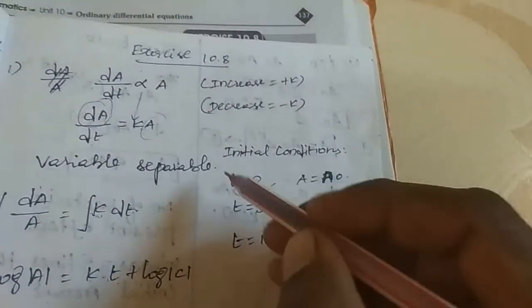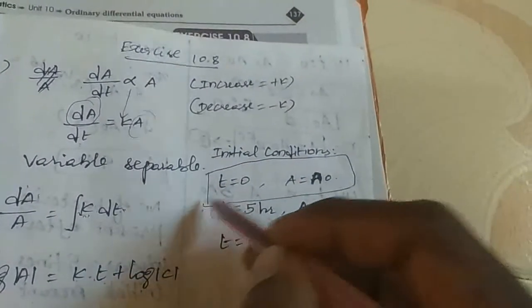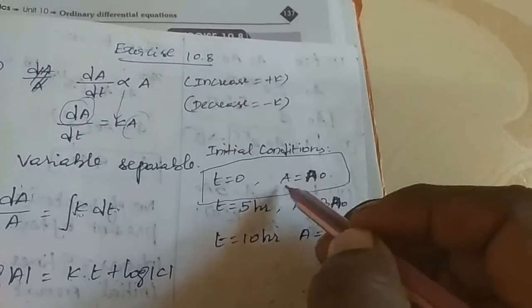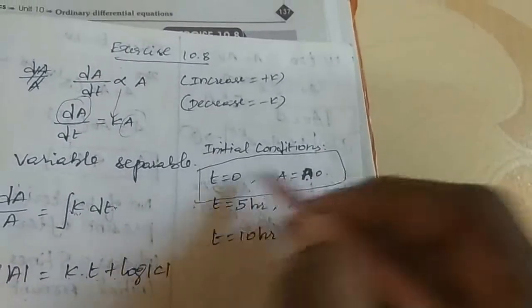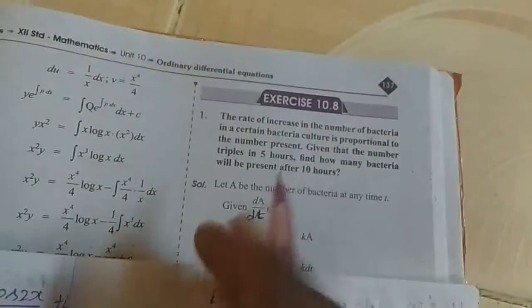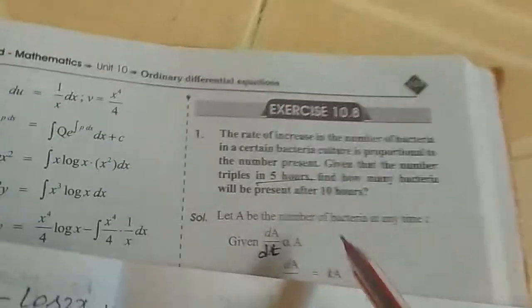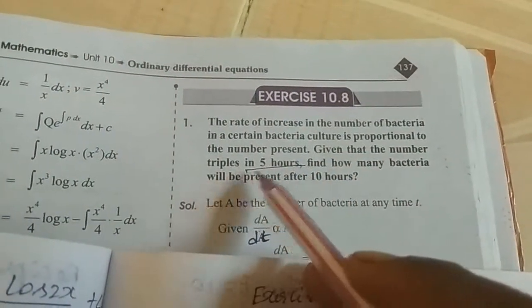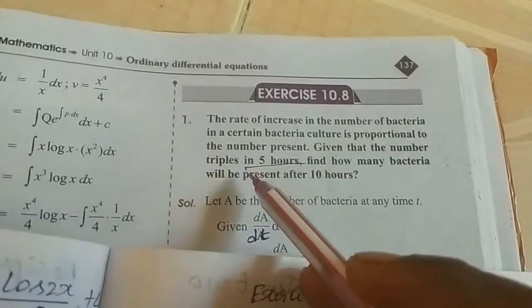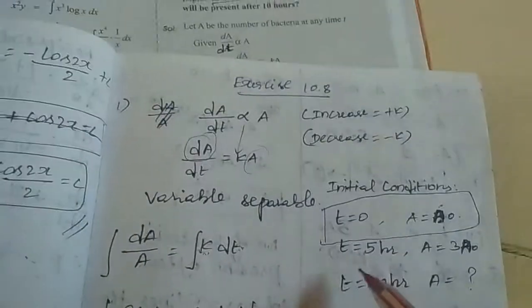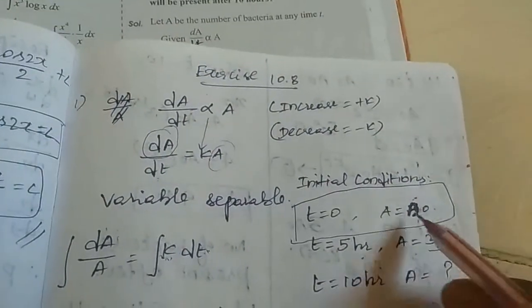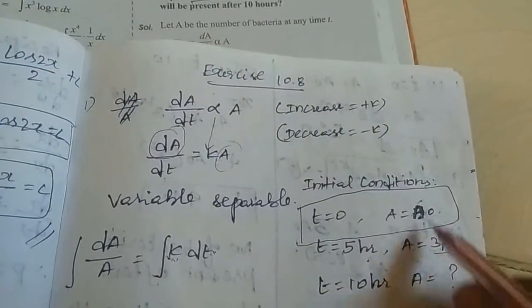After that, initial conditions. Initial condition means time t equals 0. A means some amount. I take A equal to A naught. It is the initial condition. After time 5 hours, given that the number triples in 5 hours, so in time 5 hours the amount is triple, I mean 3 into A naught.